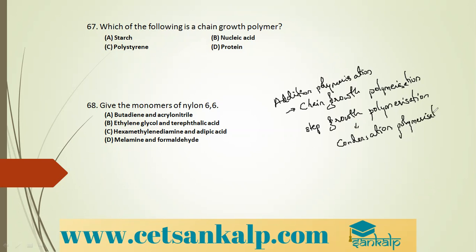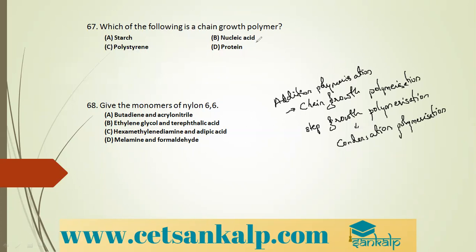We know the difference. In addition, the monomer units just go on adding, whereas in condensation the monomer units add up with the elimination of small molecules. It may be water, ammonia, or an alcoholic group, anything.